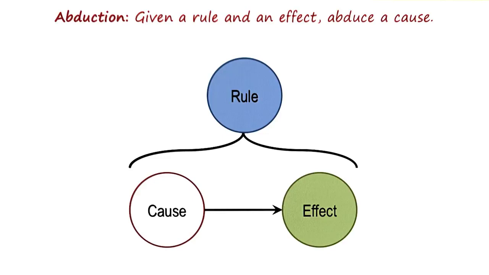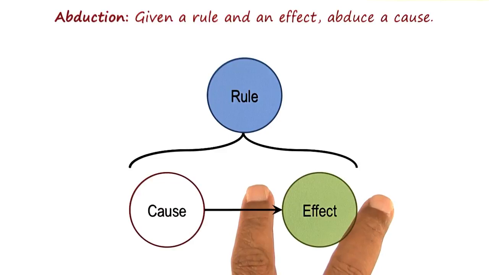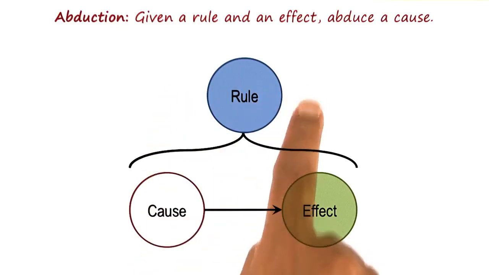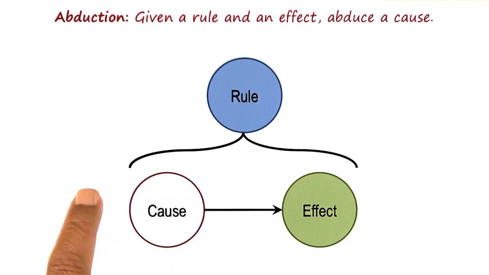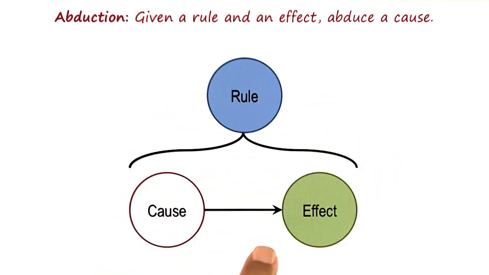First, deduction is truth-preserving. If the rule is true and the cause is true, we can always guarantee that the effect is true as well. Induction and abduction are not truth-preserving. We may know something about the relationship between cause and effect for some sample. That does not mean that the same relationship holds for the entire population. Induction does not always guarantee correctness. Same for abduction. We may know the rule and the effect, and we may suppose that the cause is true, but that need not necessarily be true. It may be the case if flu, then fever, and Ashok may have fever, but that does not necessarily mean that Ashok has flu. Fever can be caused by many things.